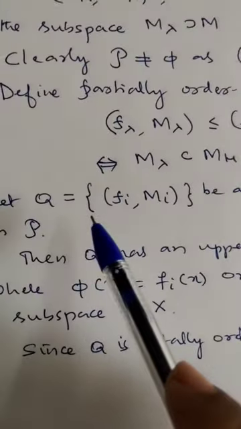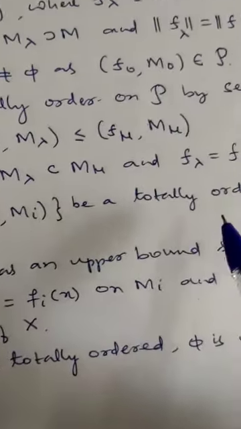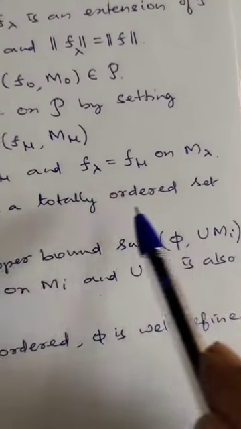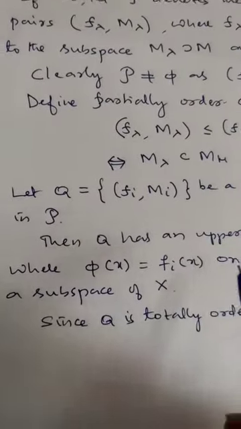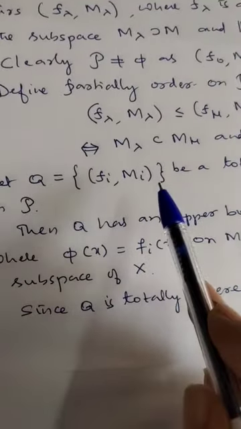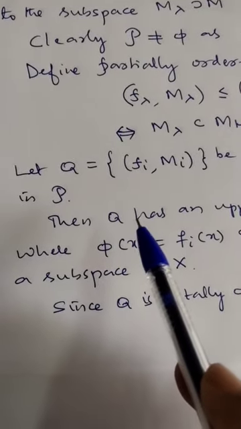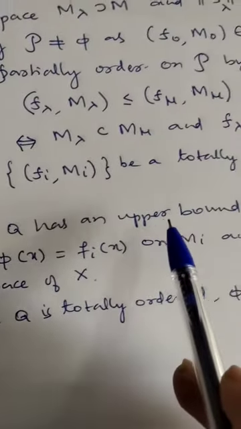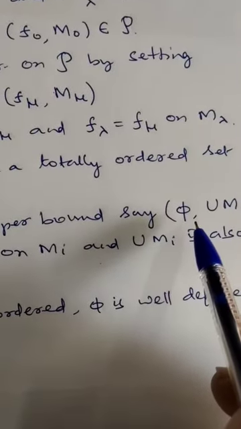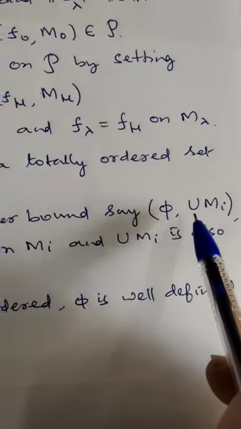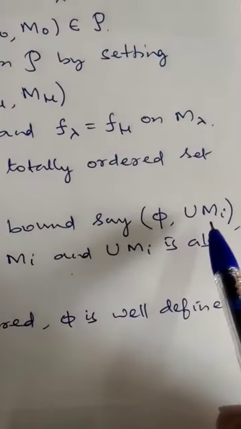Let Q equal to (fi, Mi) be a totally ordered set in P. So P is partially ordered, and let Q be a totally ordered subset of P. Then definitely Q has an upper bound. If you take the union, that becomes the upper bound.